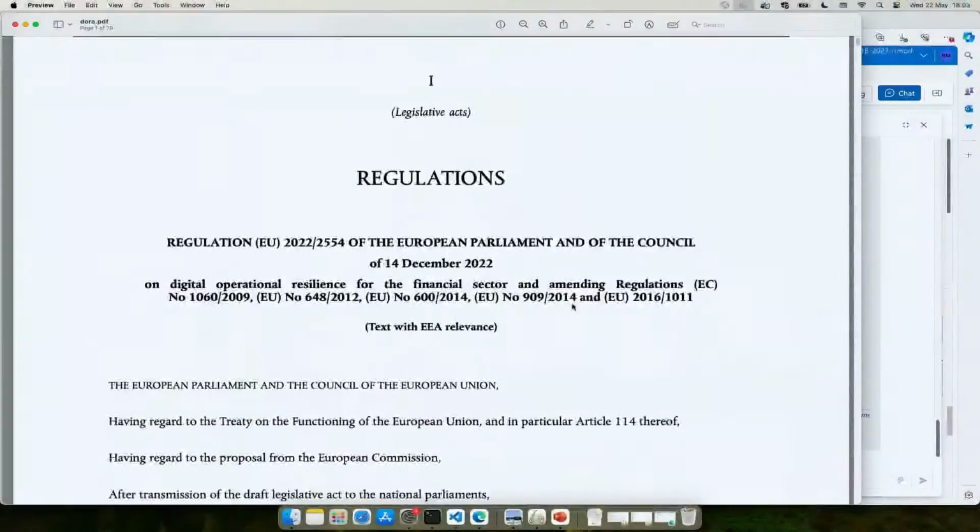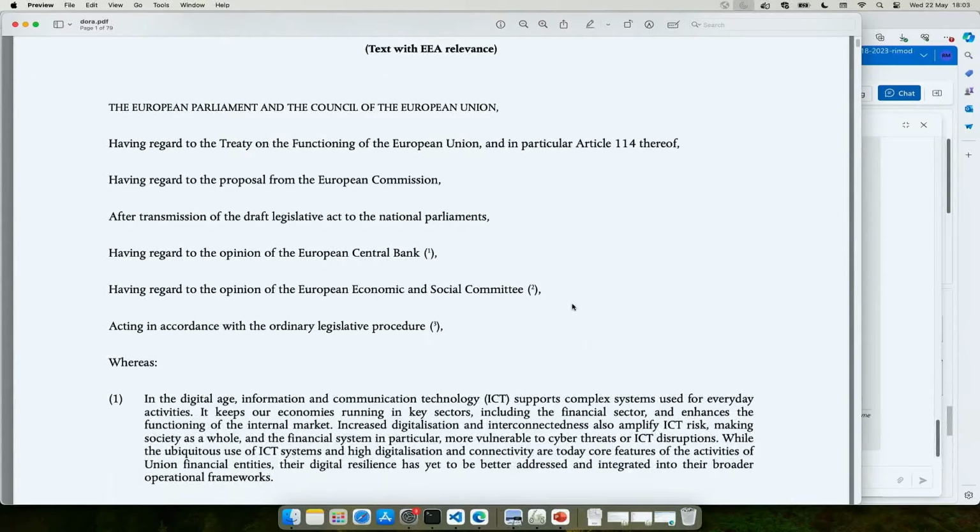What does a DORA document look like? It simply looks like this. It's a PDF file, but you could have a number of PDF files which you want to use and get answers from for your users.